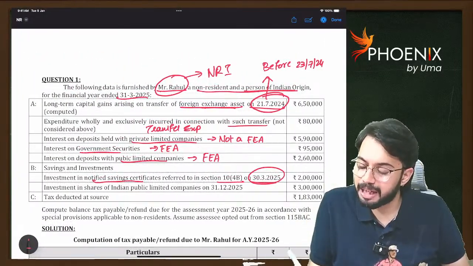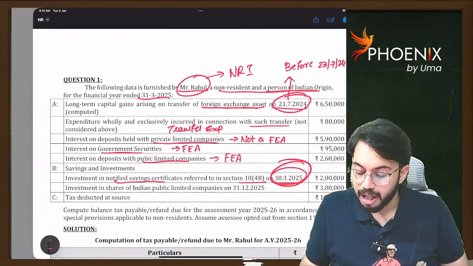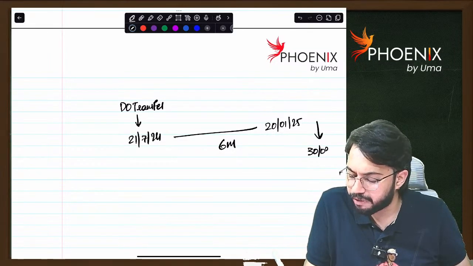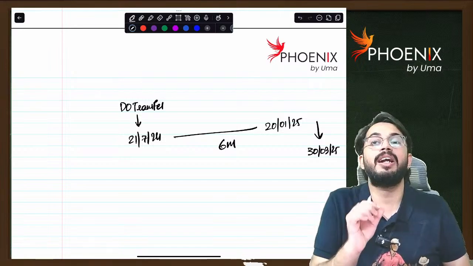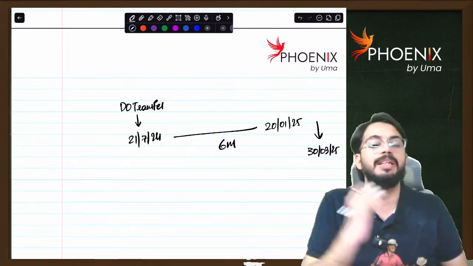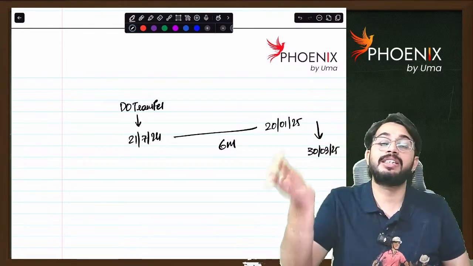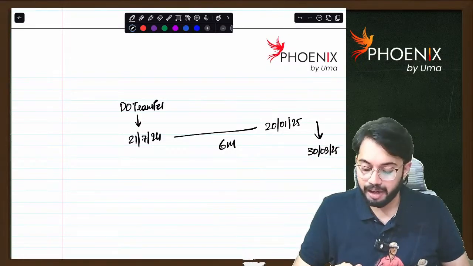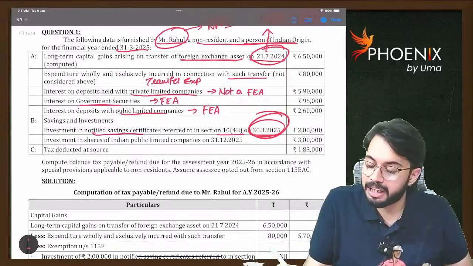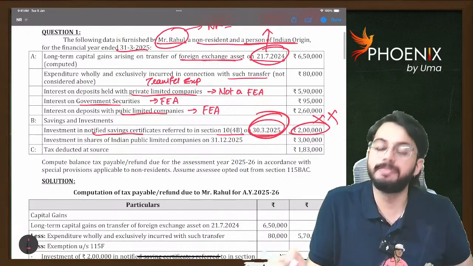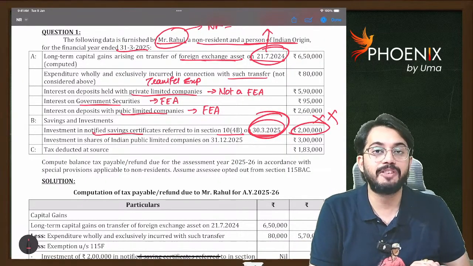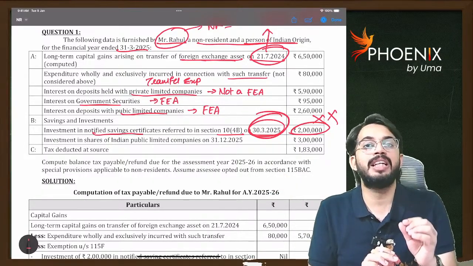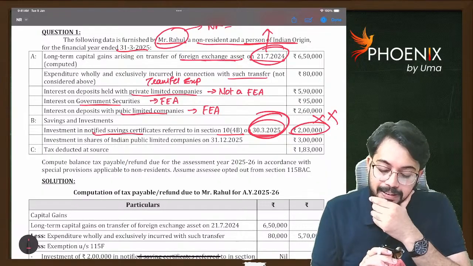But reinvestment was made on 30th March 2025. So whether reinvestment was made within 6 months or after 6 months? Reinvestment was made after 6 months. As reinvestment was made after 6 months, exemption is not available. Whatever reinvestment of 2 lakhs is there, that is not eligible for exemption because reinvestment was made after 6 months from date of transfer. Time limit for reinvestment is only 6 months. Okay.